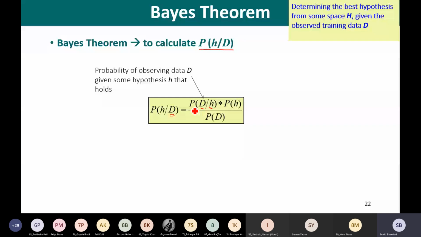What do we mean by probability of D given H? It is the probability of observing data D given some hypothesis H that holds. This means that if the hypothesis is true, what is the likelihood of this data D being generated? Or we may say that if the hypothesis H is true, what is the probability of this data D being generated?